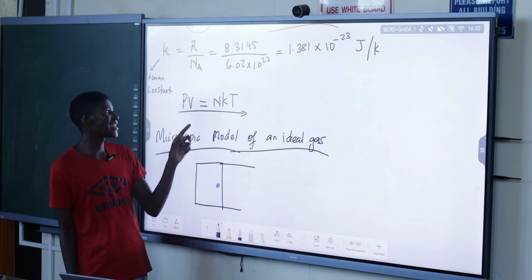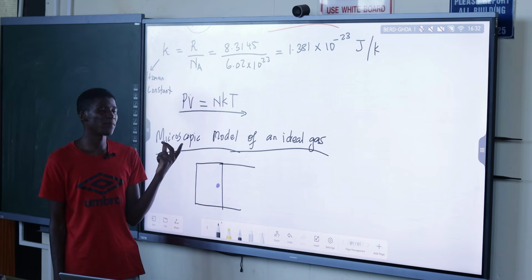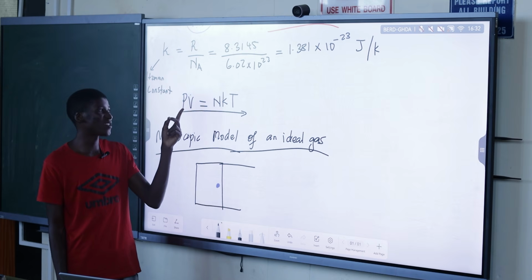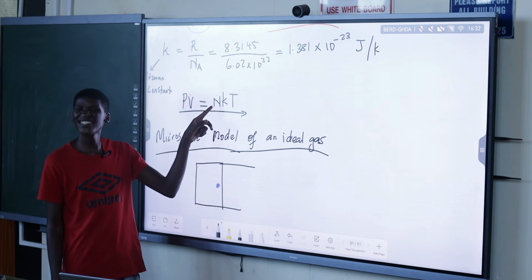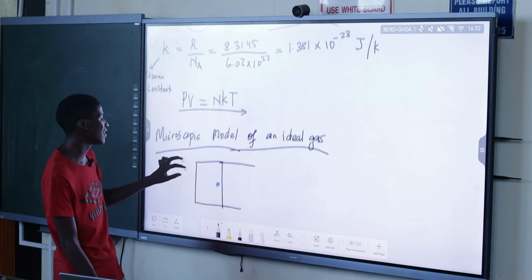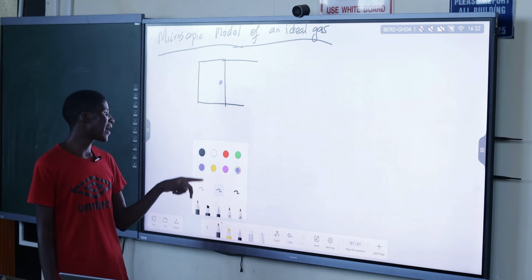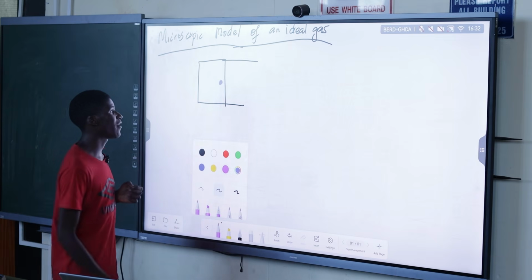From a particle's perspective, we say the particle has a negligible volume, so we'll just not consider it. Even the particle size is so small, we won't consider it that much. We are interested most in the pressure caused by the particles on the walls. The particle, as we said, is in constant motion according to our assumption.